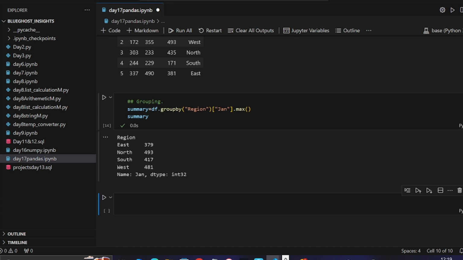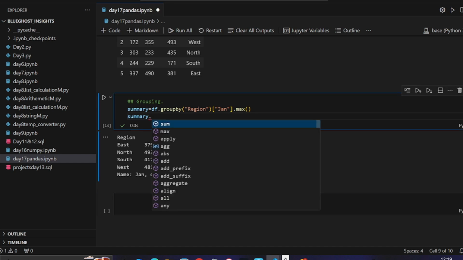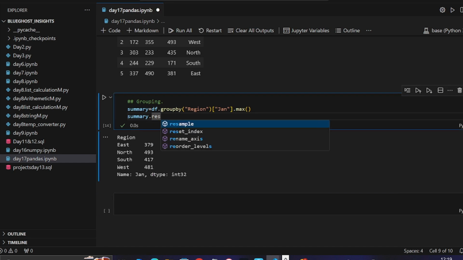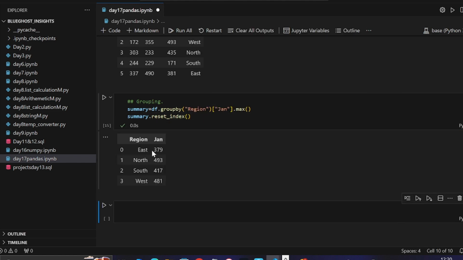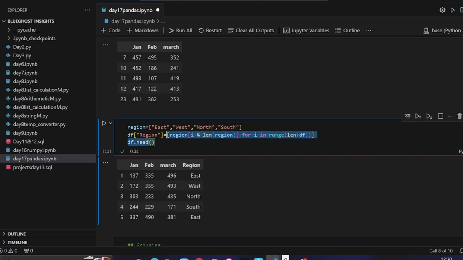You can see, we say df.reset_index. For east we have 379, for north we have 493, for south we have 417, west 481. So you can see how we inserted all of these regions inside of the data.